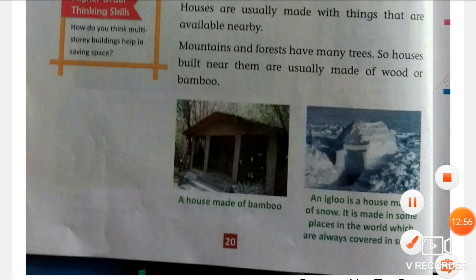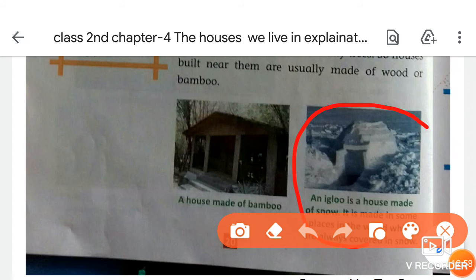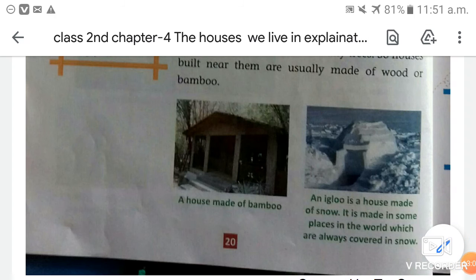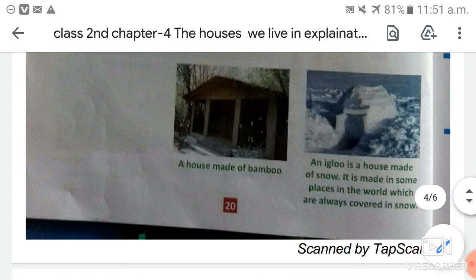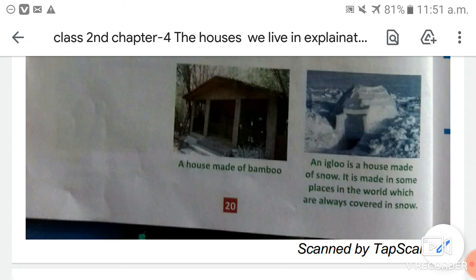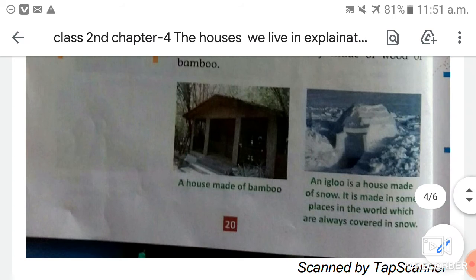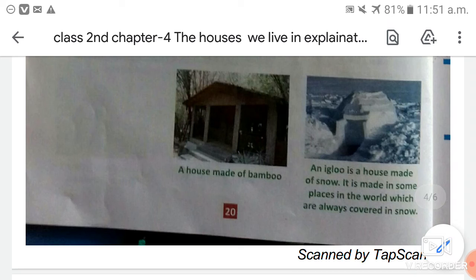As you can see in these pictures, what is this? This is an igloo. People who live in very cold places are known as Eskimos, and they build their houses out of ice.